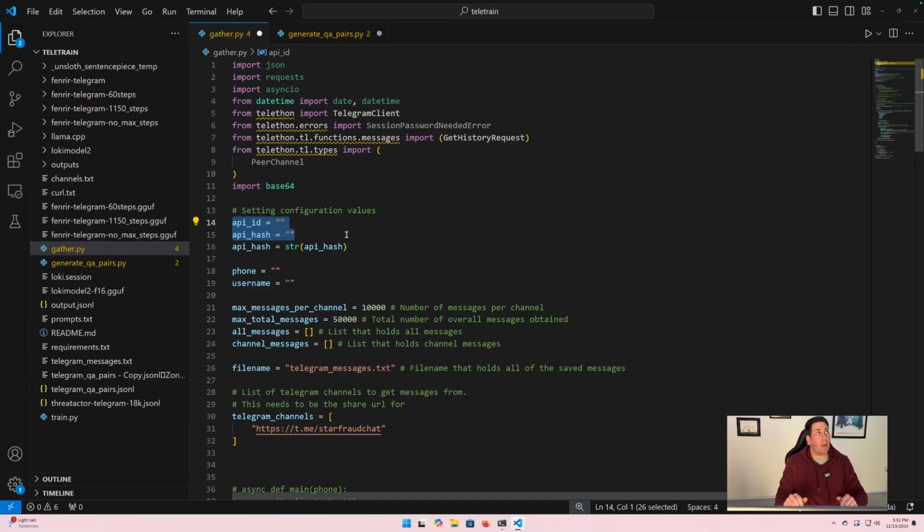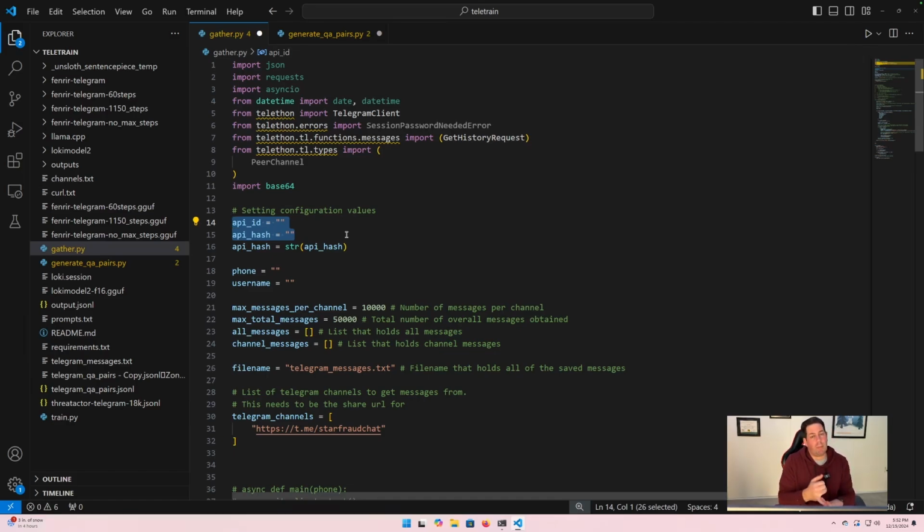I don't know if I said this or not, but the Telegram API is weird. It's just different. With a lot of accounts, you're used to everything being based on an email address. With Telegram, it's a phone number. Side note, make sure you're performing good OPSEC, operational security. If you're going to be going into these Telegram channels and viewing them and poking around at them, use a burner number. Don't use your regular name. Just make sure that you're using good operational security because you don't want your information floating around. In my case, I do have a burner number that I use.